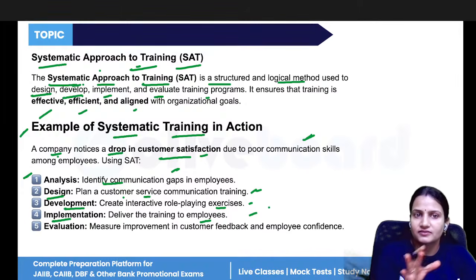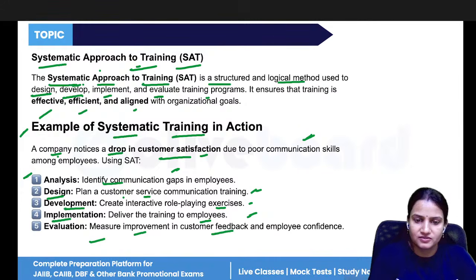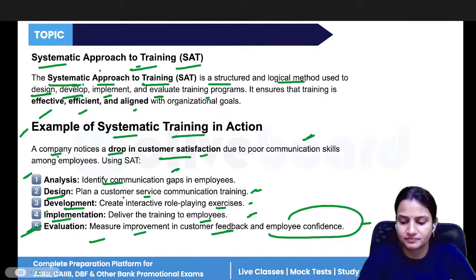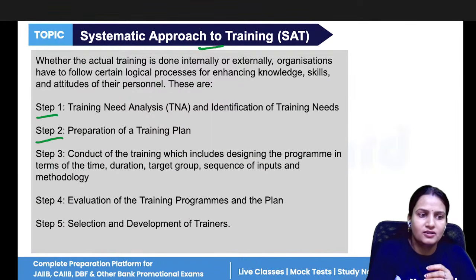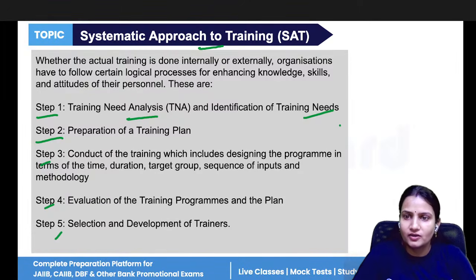And at last, it is important to check whether the employees are performing well after the training the company has given. So measure the improvement in customer feedback and employee confidence. That is the evaluation and assessment of the training programs. So the systematic approach to training is done. All these five steps have to be followed. First, the analysis is done, that is, whether there is any need of training or not.